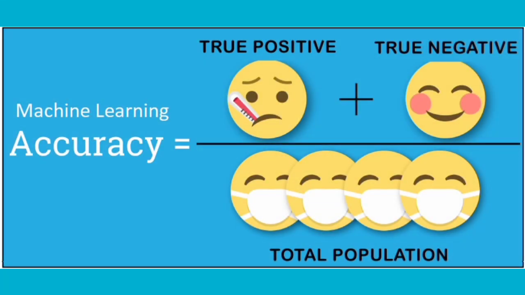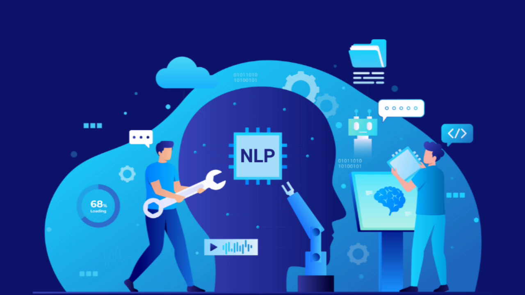Accuracy. While machine learning can be very accurate, deep learning tends to outperform it in complex tasks like image recognition or natural language processing because of its ability to learn from layers of data.